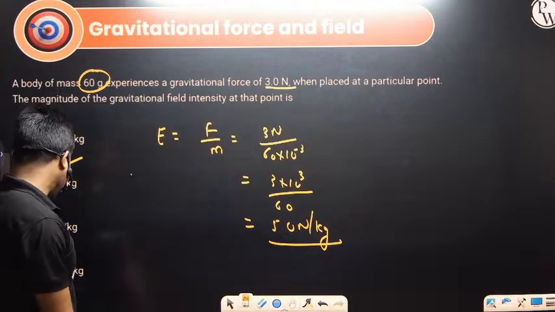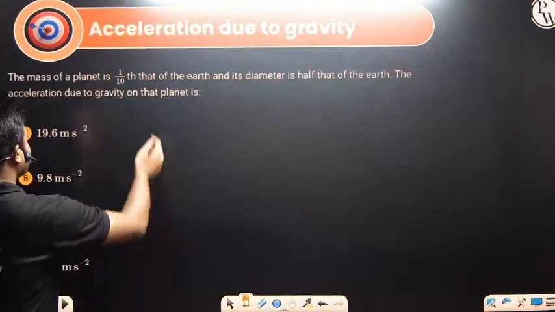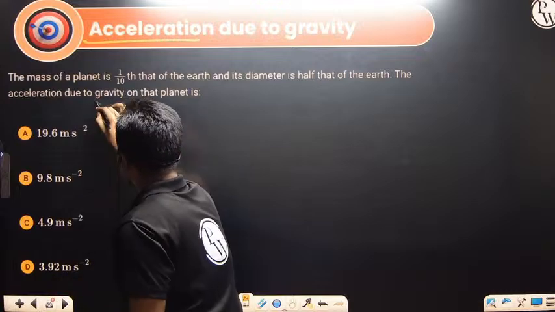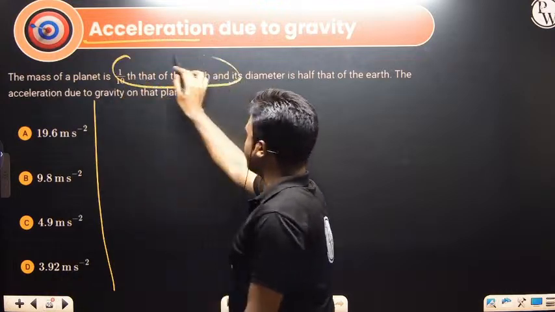Let's move to the next question, which is on acceleration due to gravity. The mass of the planet is 1/10th of the mass of the earth.